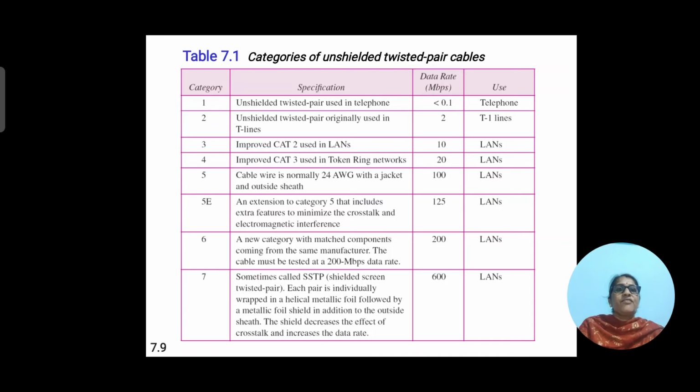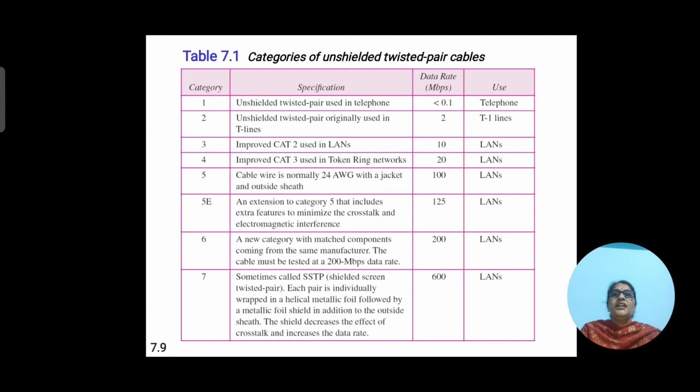The categories of unshielded twisted pair are shown in this slide, in which we have a table with the specification, the data rate in megabits per second, and the uses of twisted pair cable.